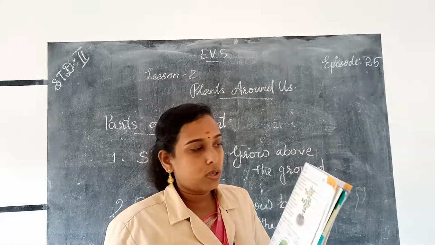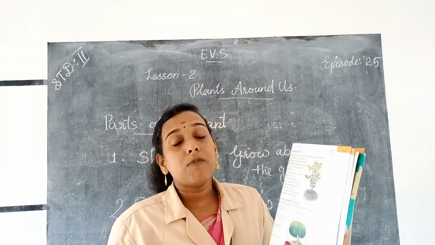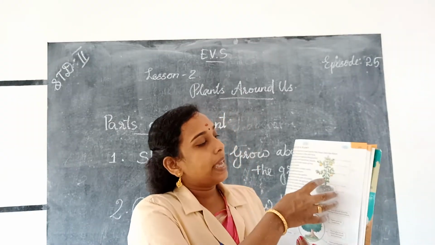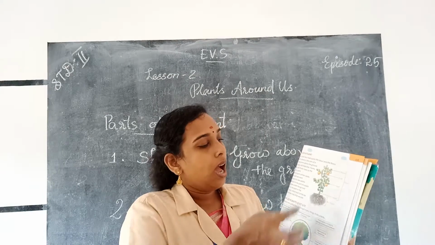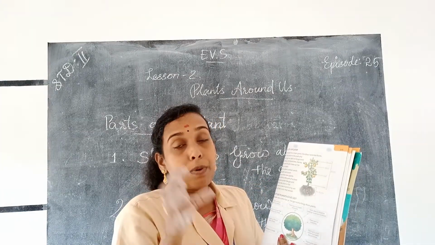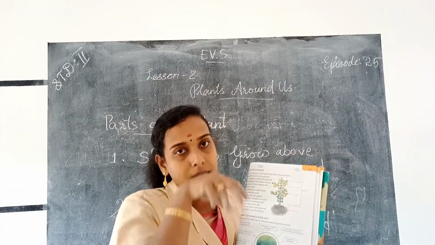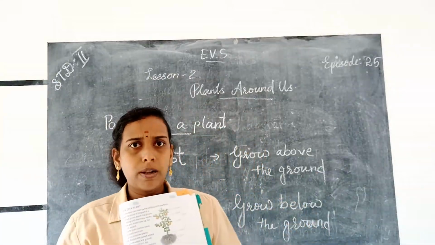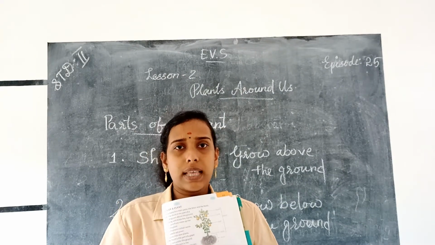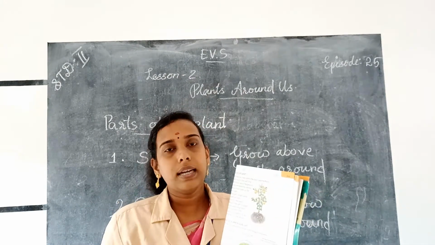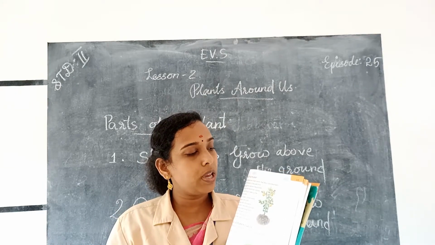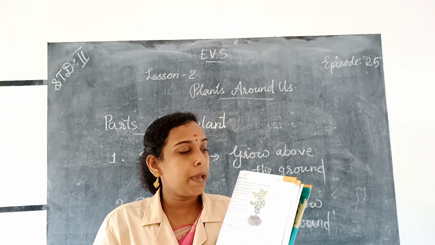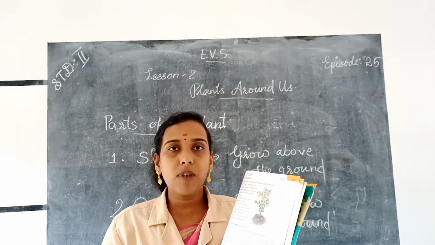So these are the parts of shoot: stem, leaf, fruit, flower, and the part that grows below the soil is known as roots. Okay, and roots fix the plant in the soil, and the stem gives support to stand straight. And here the root is an important part which fixes the plant firmly in the soil. So these are the parts of the plant. All the plants have two main parts, roots and shoot, and the different parts of a shoot are stem, leaf, fruit and flower.